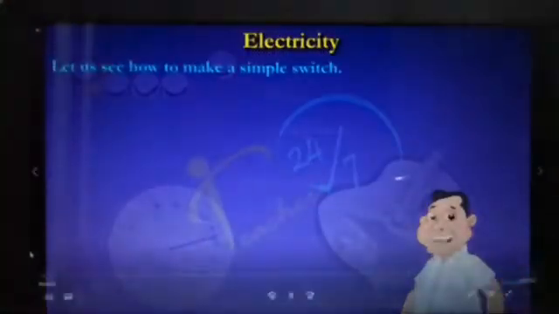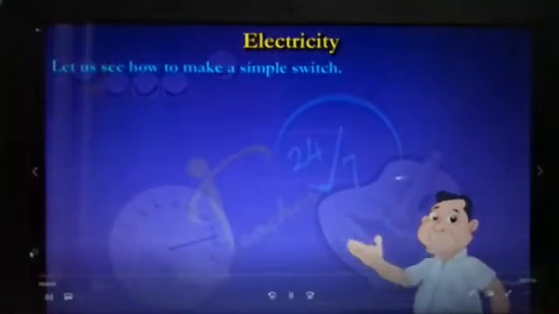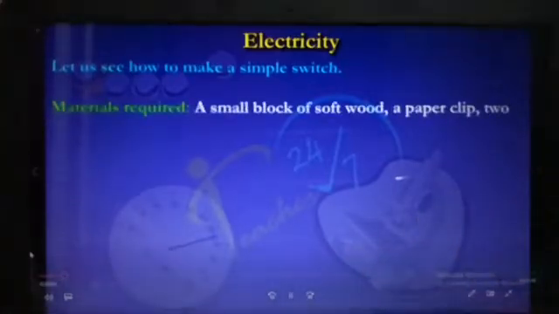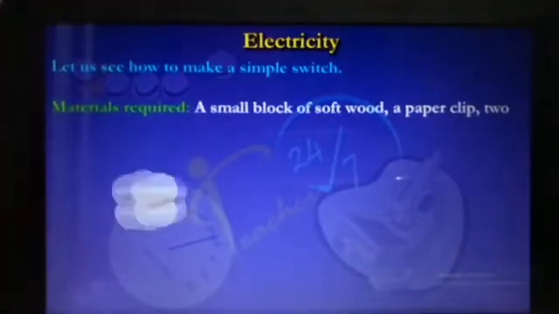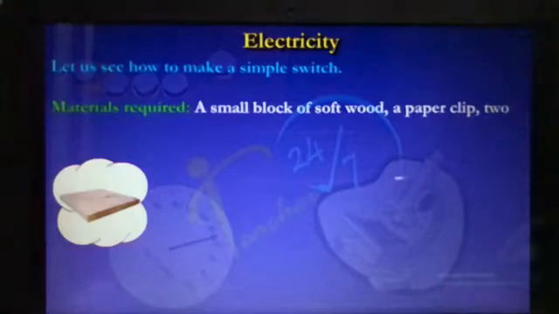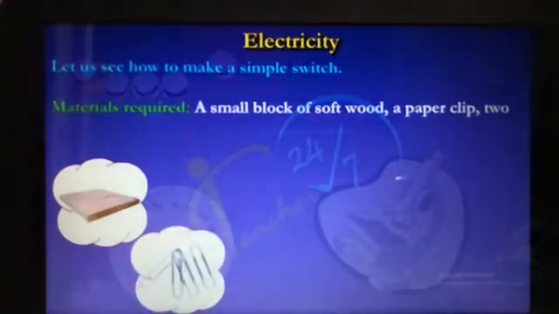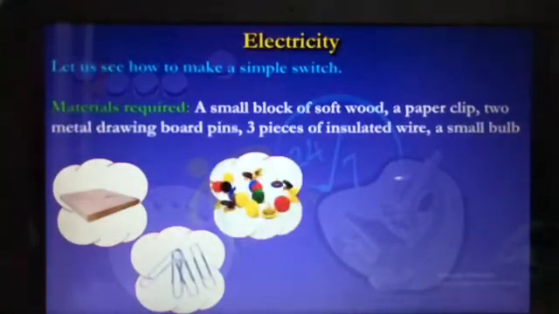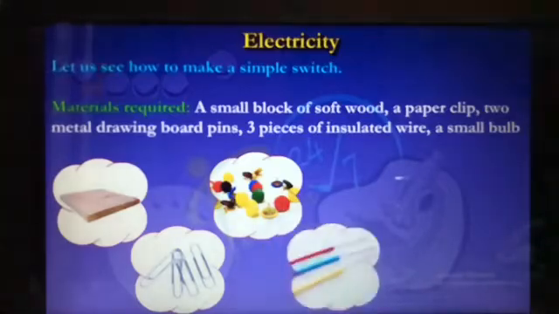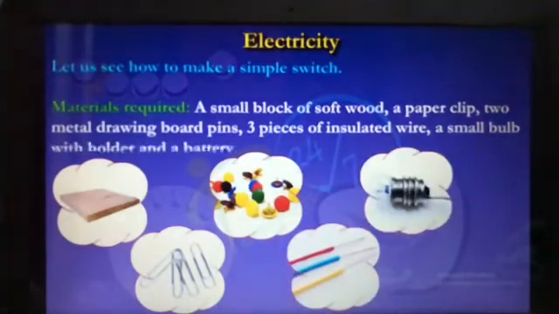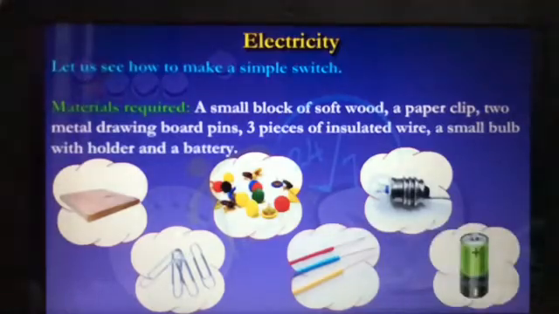Now we are going to learn how to make a simple switch. To make a simple switch, we need a small block of soft wood, a paper clip, 2 metal drawing board pins, 3 pieces of insulated wire, a small bulb with holder and a battery.